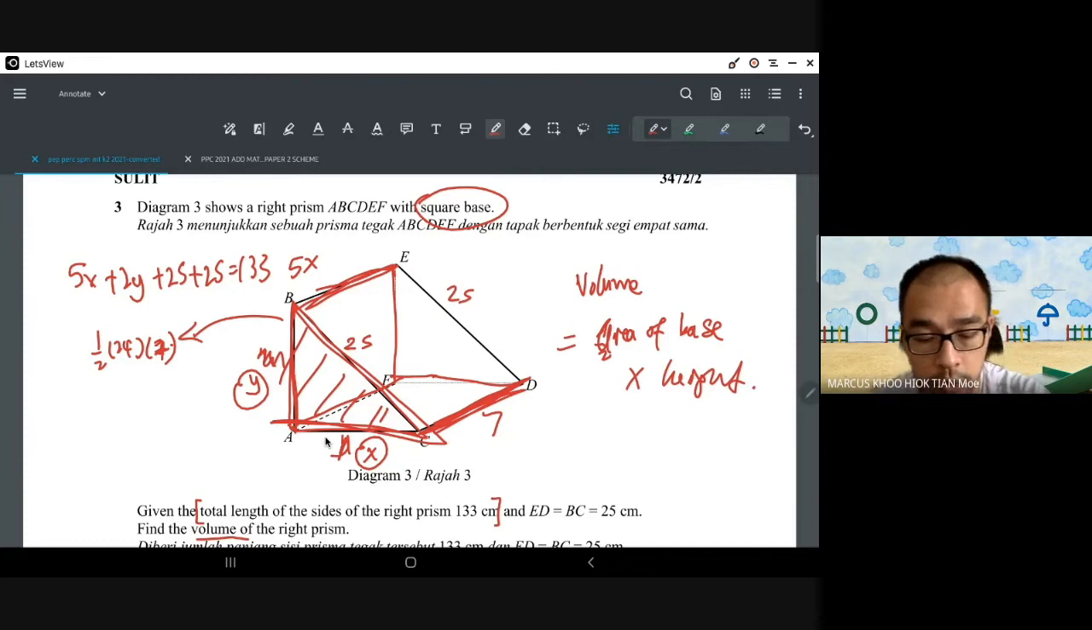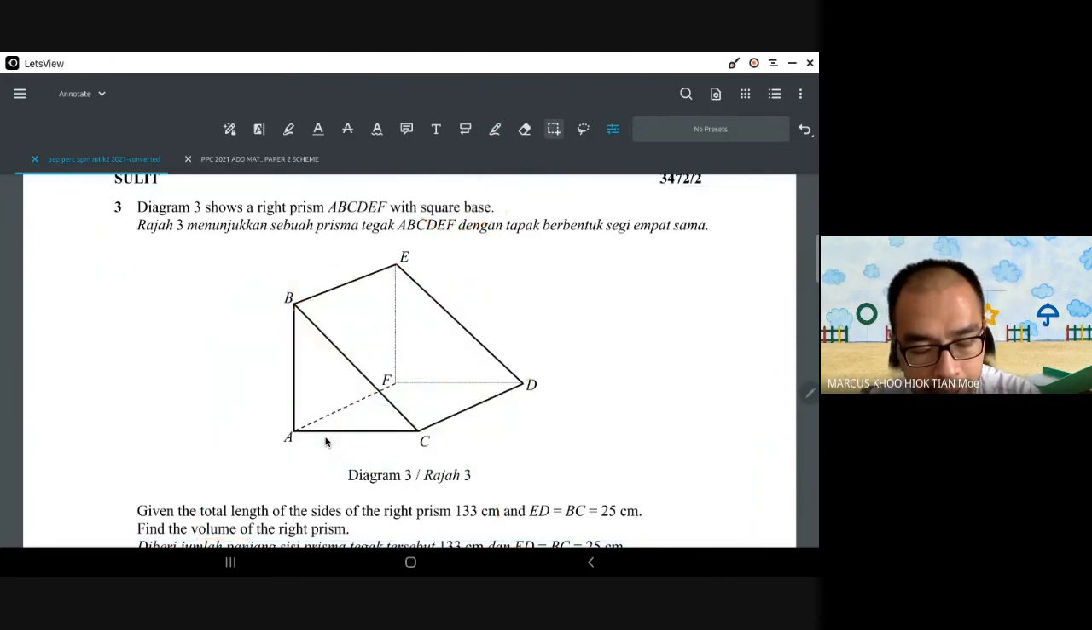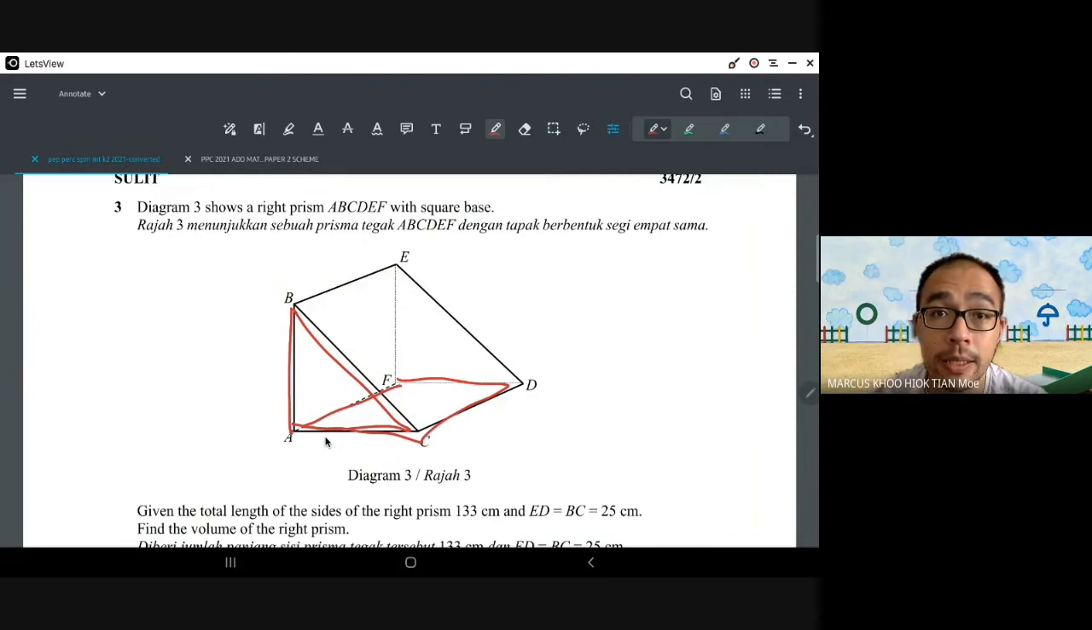So the common question that I always get is, how come we use the triangle as the base? Why don't we use the square? Because a prism is like, you know a roll cake? This is very random, but think about roll cake. You know the roll cake that looks like this?